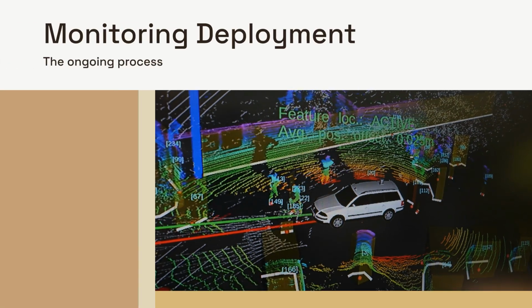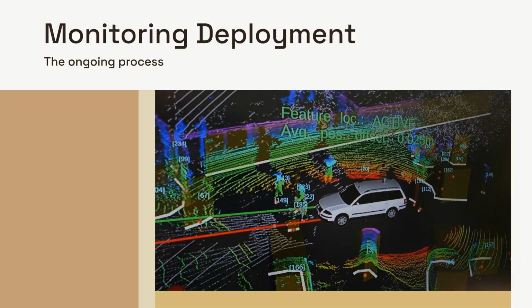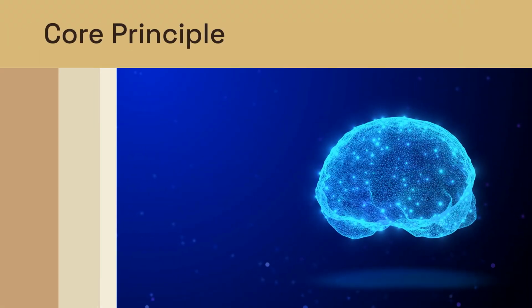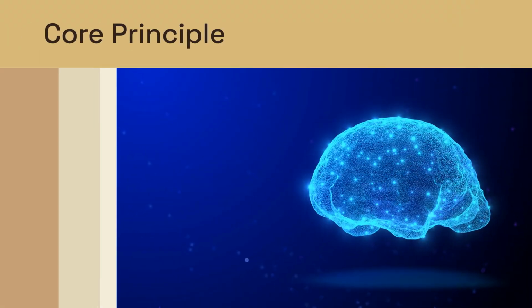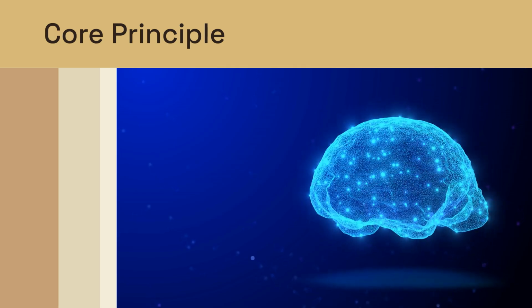After release, models require constant monitoring to handle changing real-world conditions and data drift. Ultimately, supervised learning relies on providing examples with known answers, allowing the model to discover the statistical relationships that power intelligent predictions.